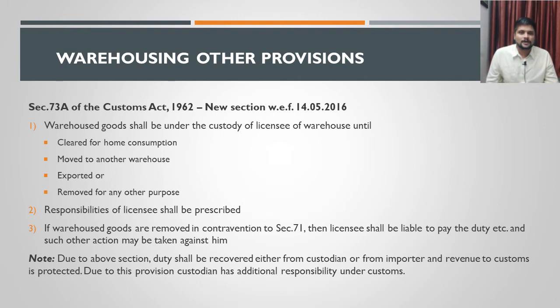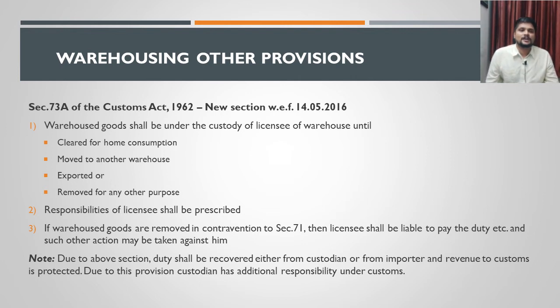One important point to note here is that, because of this section, the duty can be recovered either from the custodian or from the importer, and the revenue to the customs is protected. The revenue which will be coming to the customs authorities is ensured because of inserting this new section.